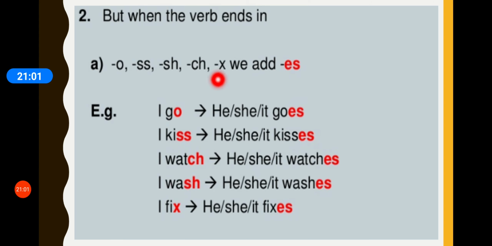I fix. When the verb ends in X, again we have to add ES. Like he fixes. Right? So we have to keep all five of them in mind, that whenever the verb ends in O, double S, SH, CH or X, we have to add ES with third person singular pronouns, that is he, she and it. Also with singular nouns.